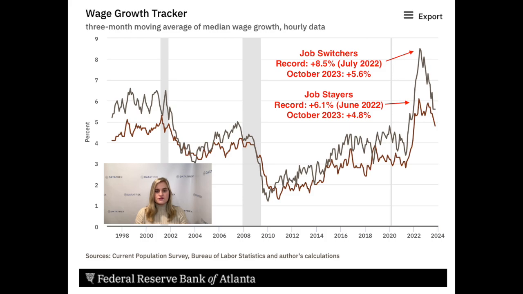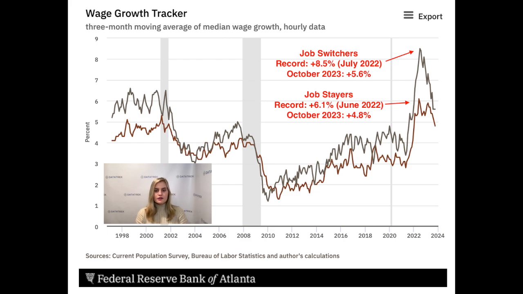Here's a chart that shows the 3-month moving average of median wage growth overall, as well as for job switchers and job stayers. Wage growth for job switchers was up 5.6% year over year in October. That's down from the record high of 8.5% in July 2022, but still far higher than growth of 4.5% in February 2020. Wage growth for job switchers is therefore skewing overall wage growth higher, which is currently up 5.2% year